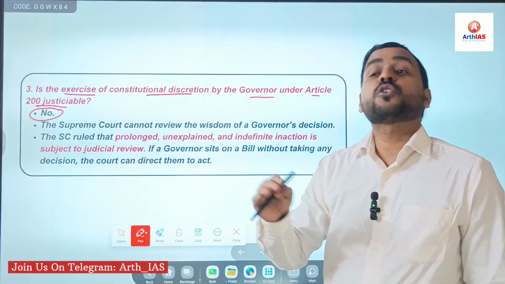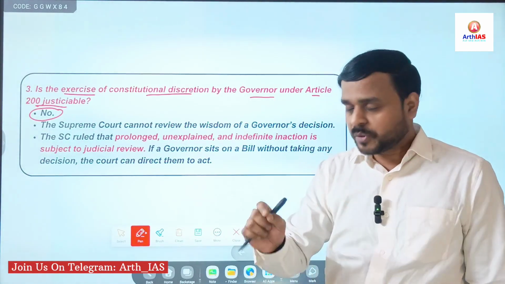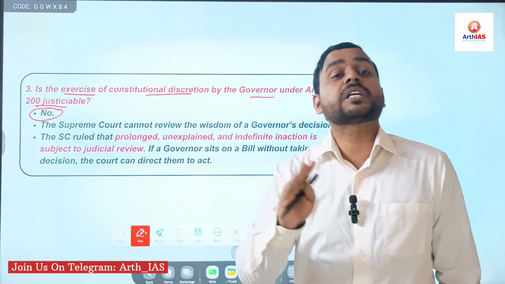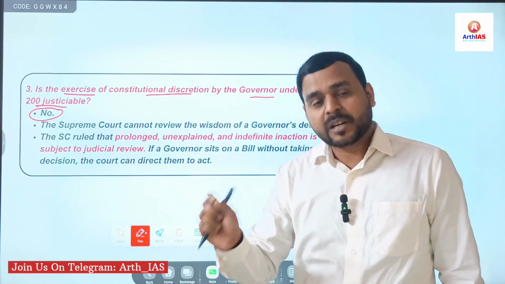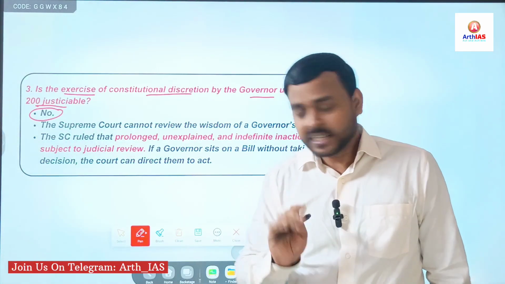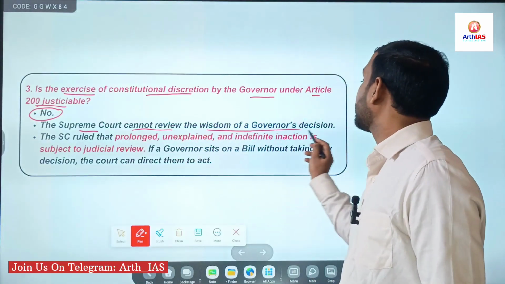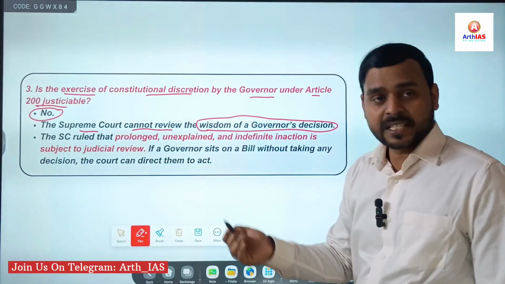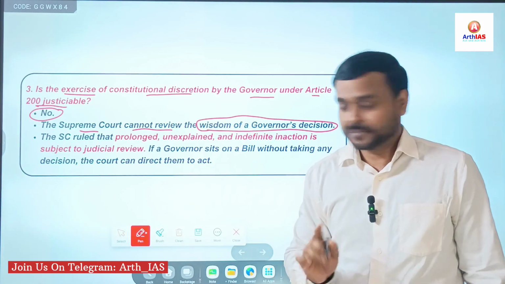Non-justiciable means it cannot be enforced by the courts. For example, we have seen that the court cannot fix a timeline for the governor or president to give assent to state bills. The Supreme Court cannot review the wisdom of a governor's decision. As I said, it cannot be reviewed or enforced by the Supreme Court.